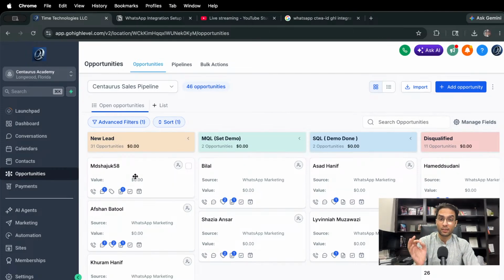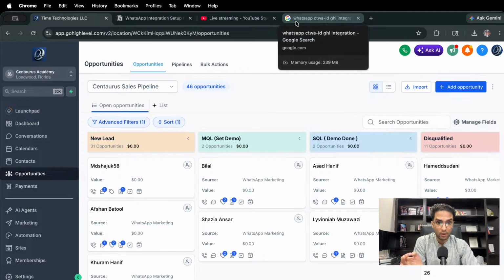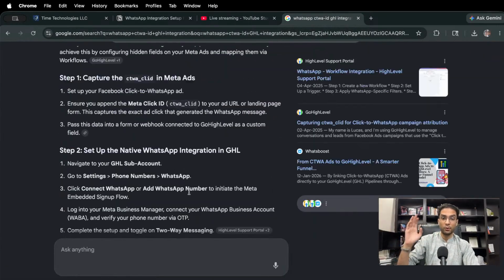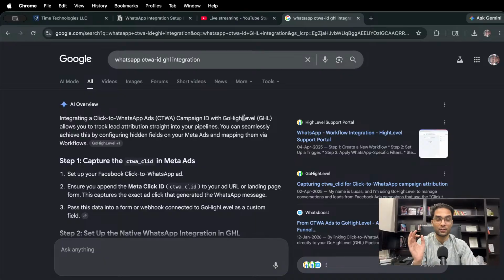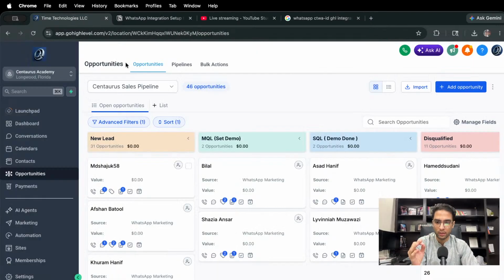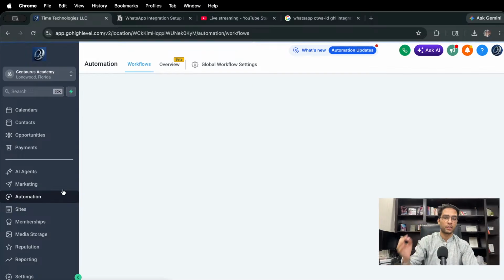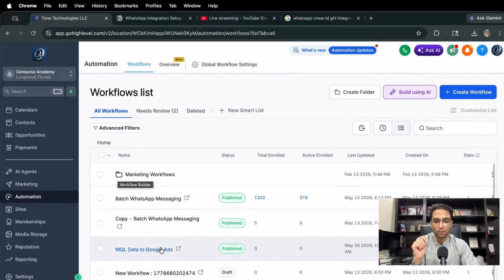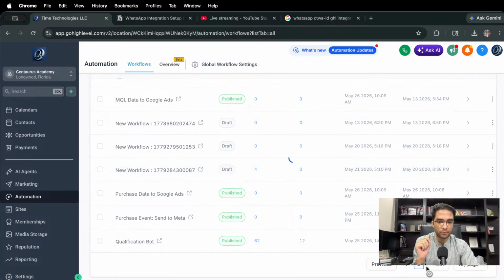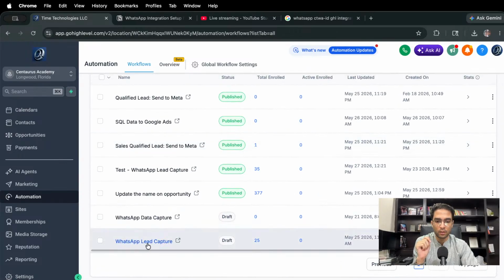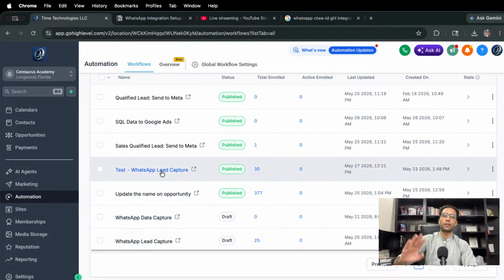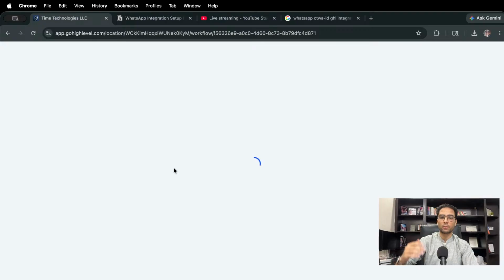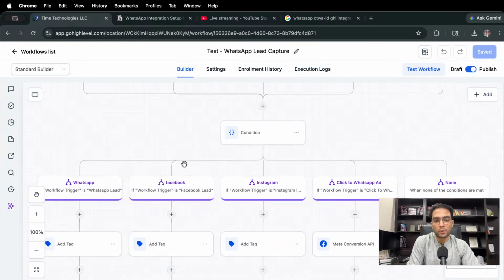Now, this method obviously isn't available on the internet, and you can actually find it, right? I tried a lot to save time, but this isn't. So we had to sit down and do a lot of work, specifically when it comes to the automation side, because this is what actually changes the whole game, right? So I'm going to show you the whole concept behind it, and how we have segregated click to WhatsApp and normal WhatsApp users because they use a lot of WhatsApp communication.